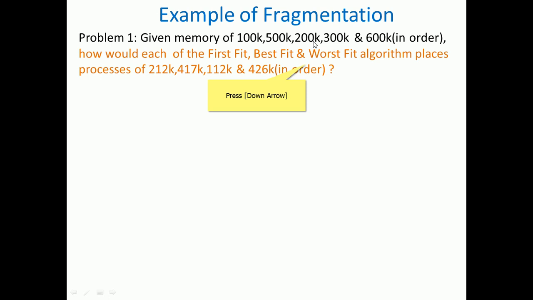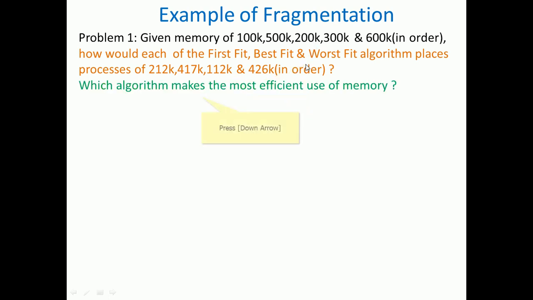This is the memory given and these are the jobs with their demands. How first fit, best fit and worst fit are computed, we will see. Which algorithm makes the most efficient use of the memory?